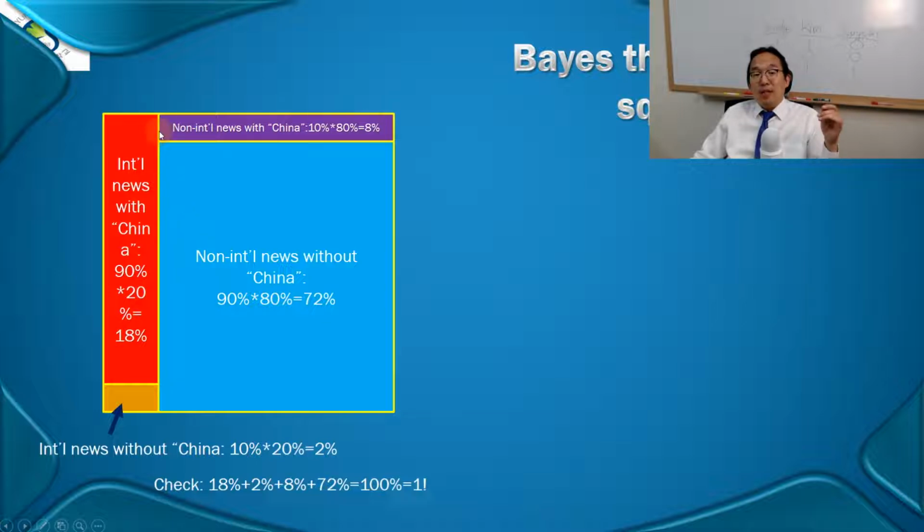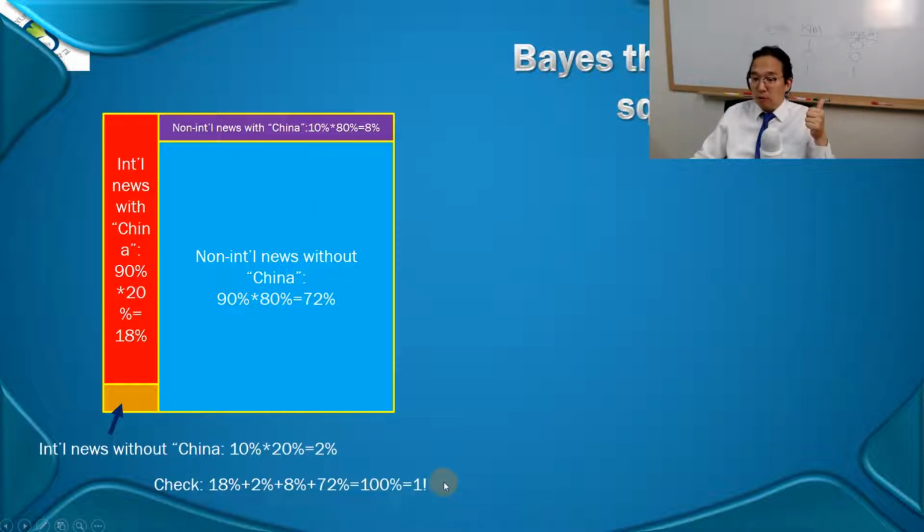Given that this is the non-international category, what's the probability of having no China in it? That's 90%, right? So the conditional probability multiplied by the unconditional probability of being in the non-international category, 80%. Do the math, 72%. If you want to check your math, if you add these four numbers, you will realize it adds up to 100%.